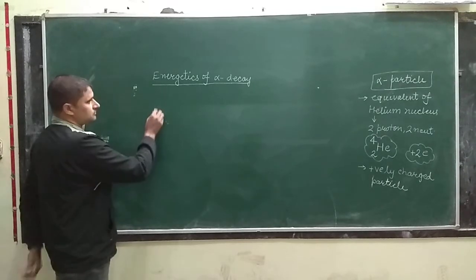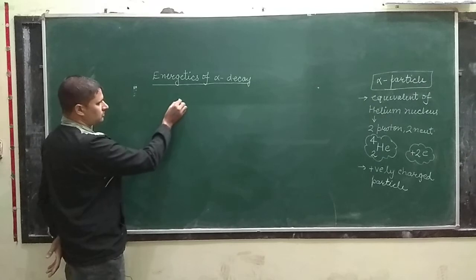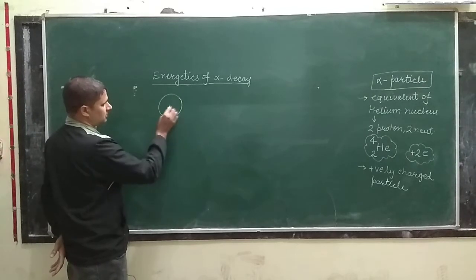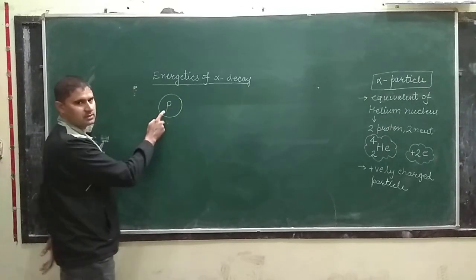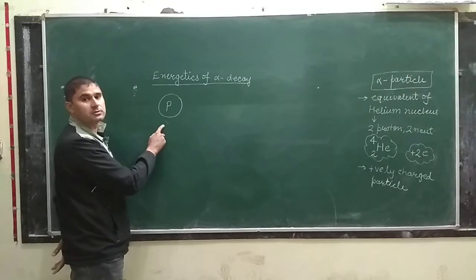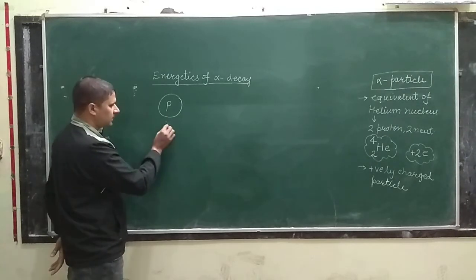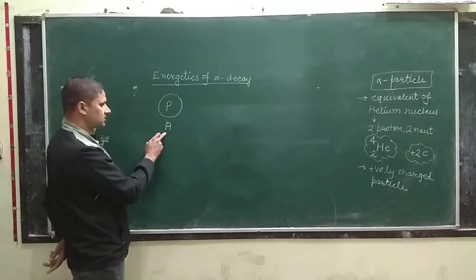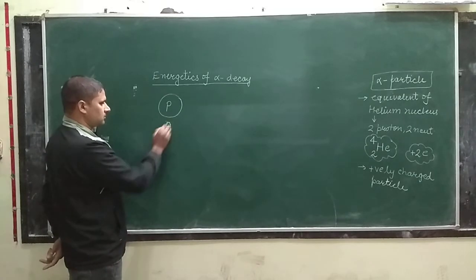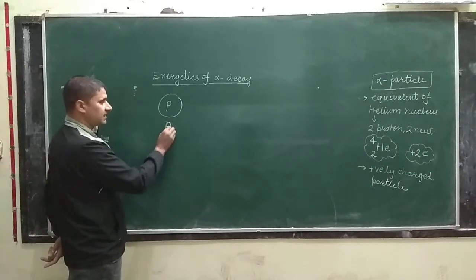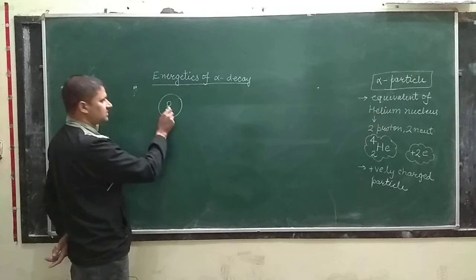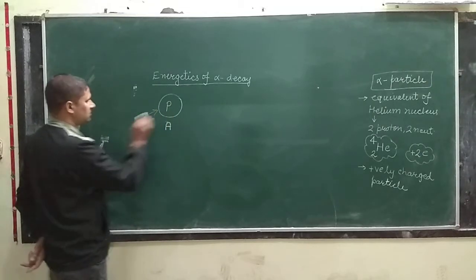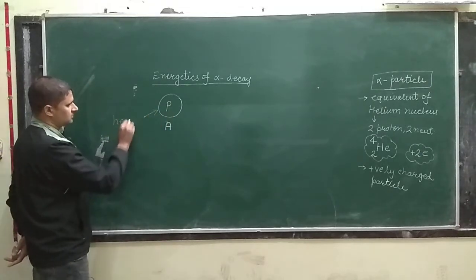Here we have a nuclei. I am writing here P. This is the parent nuclei, and let the mass of this nucleus be A. The mass is high, so this nucleus is a heavy nuclei.